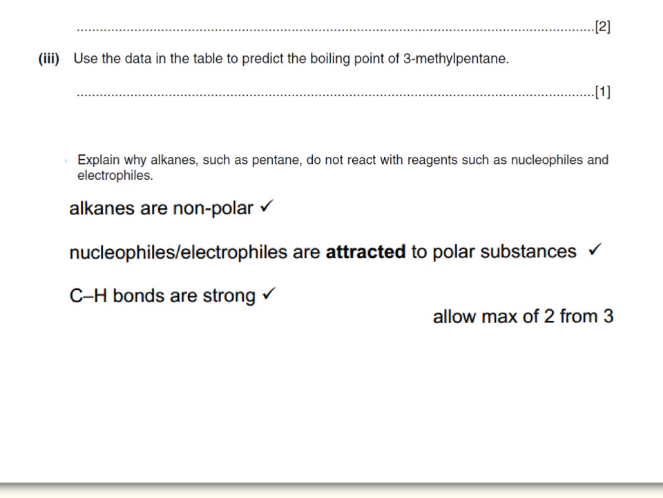The answer for this particular question is first of all acknowledging that alkanes are non-polar molecules. That means they do not have any delta negatives or delta positives in them. And then what we just talked about earlier about nucleophiles and electrophiles being attracted to polar substances, or you could put down the fact that carbon-hydrogen bonds are very strong.